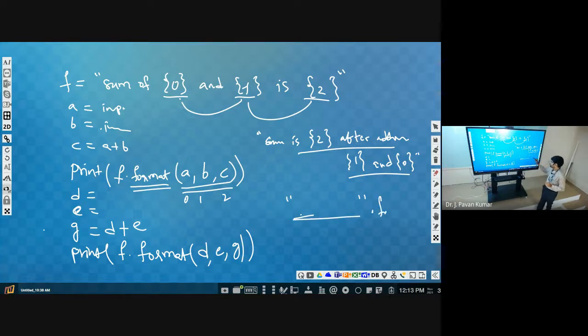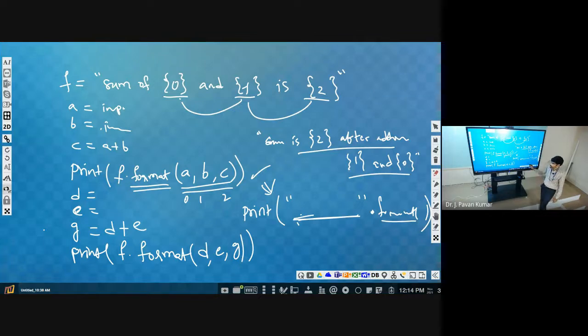Then you can call format of ABC. This is equivalent to what we have considered in this. Print of what is this one? That entire string we can write directly, and by using that string we are calling the function called format of ABC. So it will be substituted.